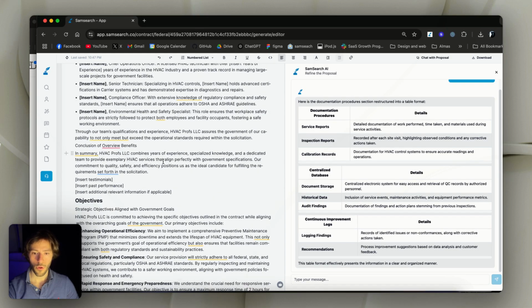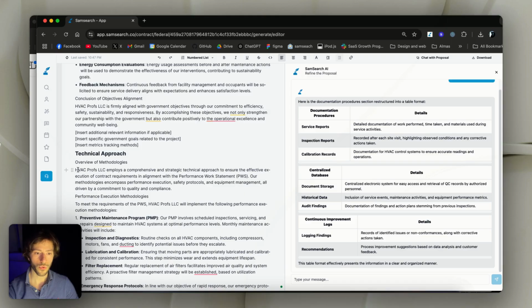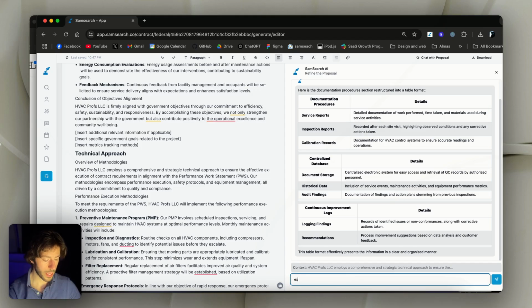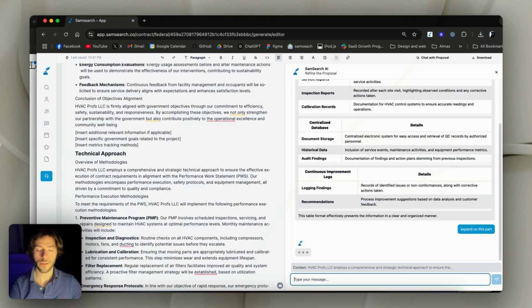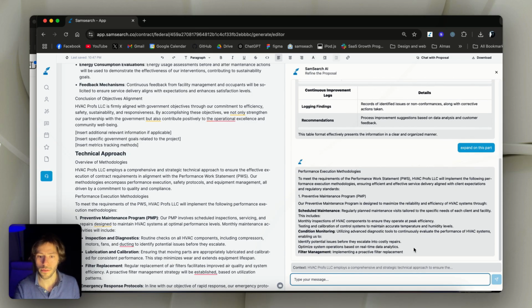Once I'm all done, I can also ask the chat on the side to help me write. So this section, the overview of the methodologies, for example, I want you to expand on this part. And now it's going to expand on this part, and it should give me a longer part that I can also take and put on the proposal.